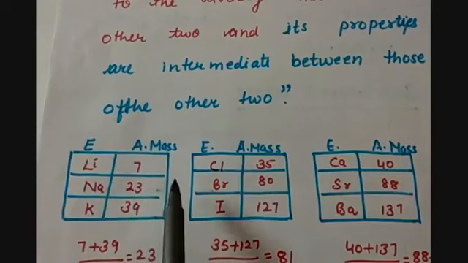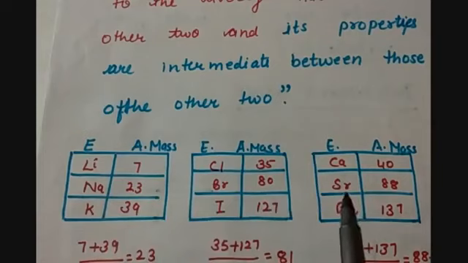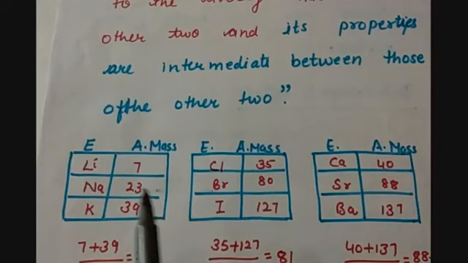But the biggest limitation of Dobereiner's triad was that around 30 elements were known at that time, but he was able to group only 9 elements in 3 triads, where there is a possibility that dissimilar atoms can be grouped. So the biggest limitation is that just 9 elements he was able to fit in his triads. So these things you can elaborate in the answers. Now let us move on to the next question.